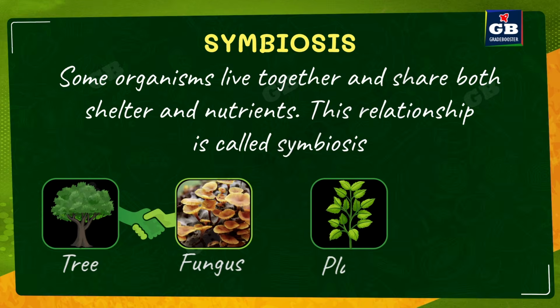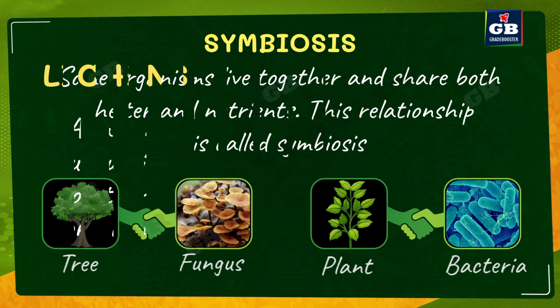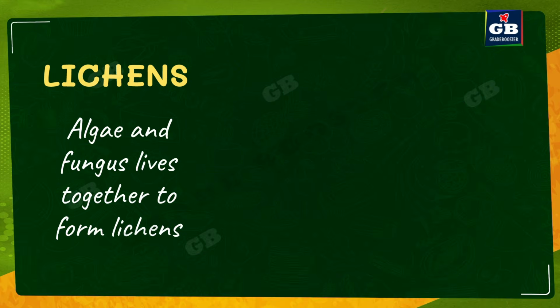Now, let us see here. Here is a plant and bacteria relation. Bacteria provide some nutrients like nitrogen to the plant, and the plant provides some shelter to the bacteria. So in this way, plant and bacteria are living together. Lichens also carry out this symbiotic mode of nutrition.